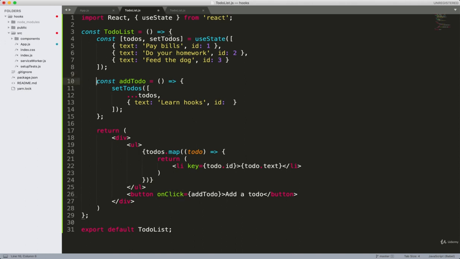So when we click on this button, we're going to call this function, and in this function, we will get all the todos with the spread syntax, and then add a new to-do into this array. On each click, we have to add a new to-do with a new unique ID. So each time, to give a new unique ID to the new to-do, I'm going to say Math.random to create an ID. So we will give random numbers to new list items on each click.